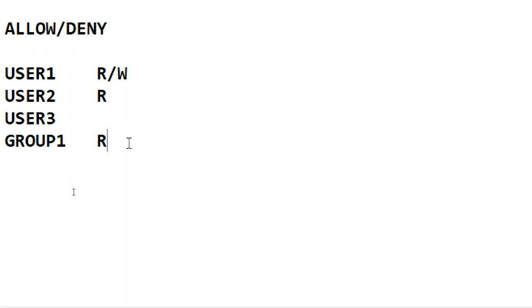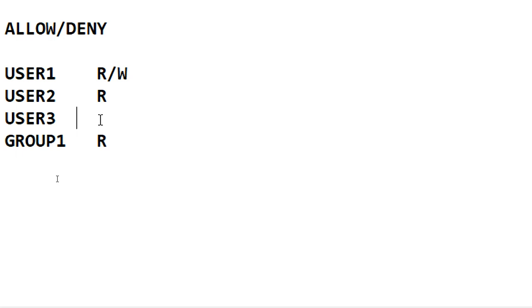Here is the question. Who are the group members? All 3 users, right? For example, if user 3 logs in and wants to access the file, which permission will he get? I didn't specify any permission to user 3 specifically.